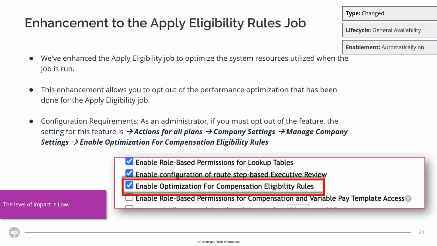Enhancement to the Apply Eligibility Rules job. We have enhanced the Apply Eligibility job to optimize the system resources utilized when the job is run. This enhancement allows you to opt out of the performance optimization.